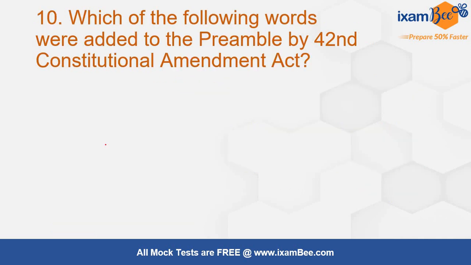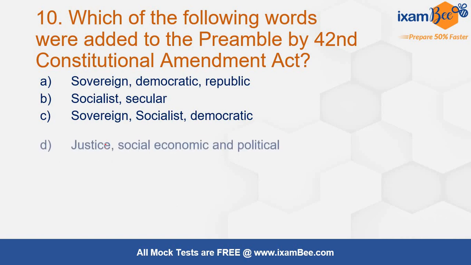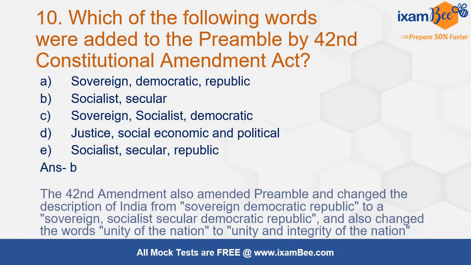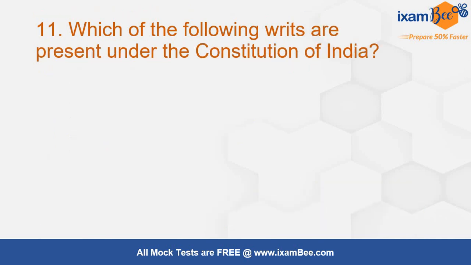Which of the following words were added to the preamble by the 42nd Constitutional Amendment Act? Now this was again asked in one of the previous year papers. ये question हम लोगों ने थोड़ा सा अलग form में देखा था. Only it was directly asking about the amendment of the preamble, what was added. Now the 42nd constitutional amendment they have mentioned over here in the question, and of course the answer remains socialist and secular. So you can see the preamble is a very important topic. दोनों ही साल में continuously ये question आया है.